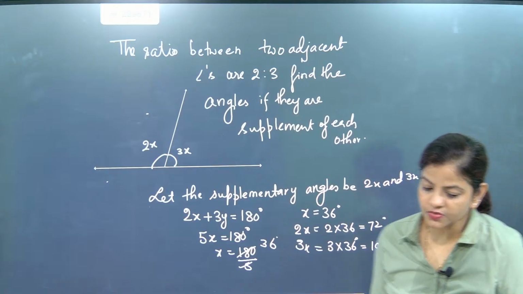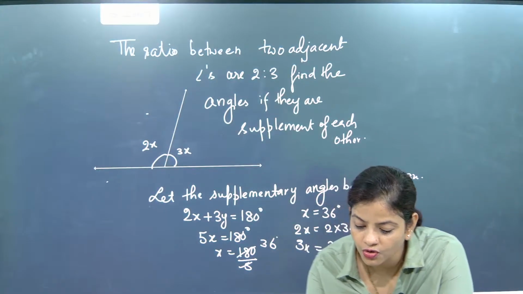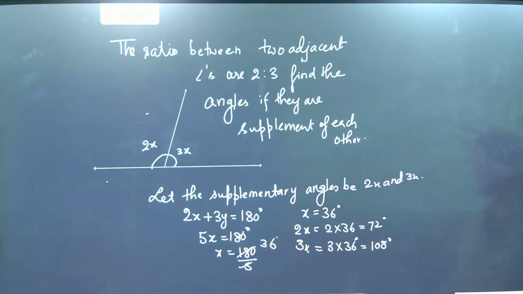Okay, did you understand this one, beta? We'll go for the next one. Get ready for the next question. Children, are you all ready? Next question, super. Now write the next question, beta.